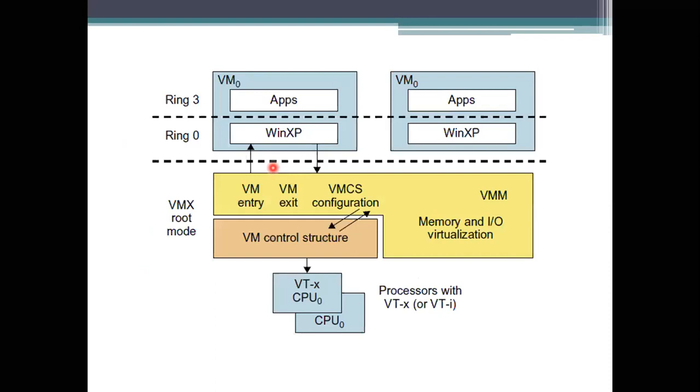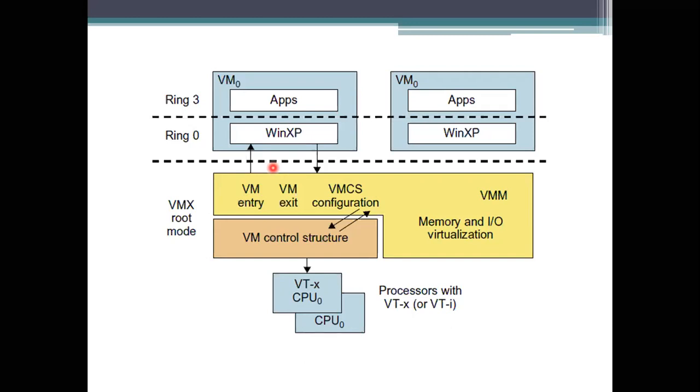According to that, we have hardware-assisted CPU virtualization. If virtualization is to be done, we need to take hardware-assisted CPU virtualization into account. This is the diagram you have seen, which is for the Intel x86 processors only.